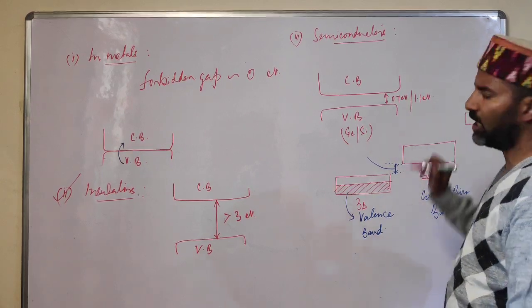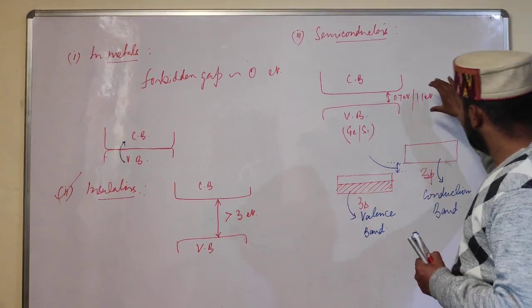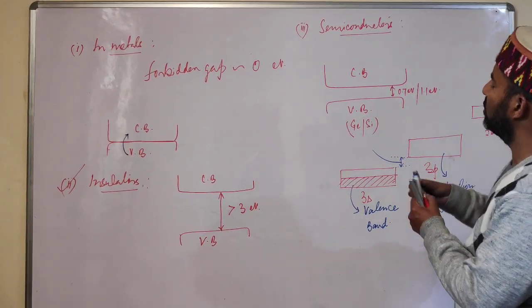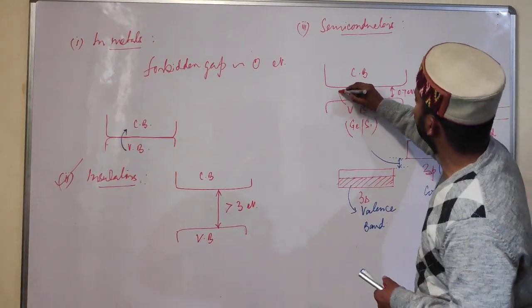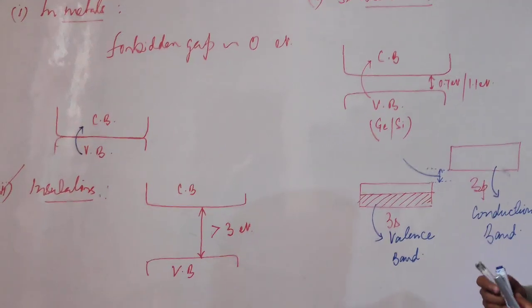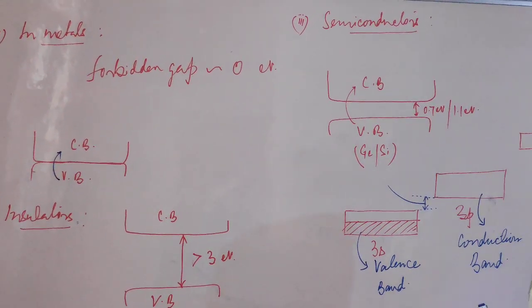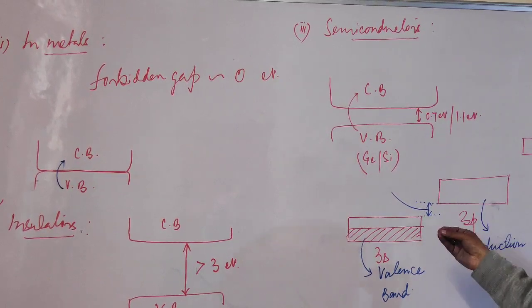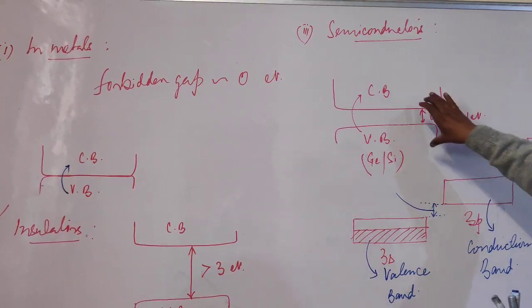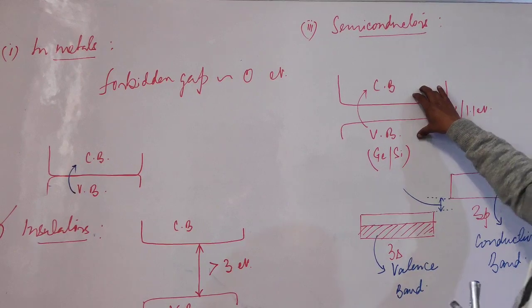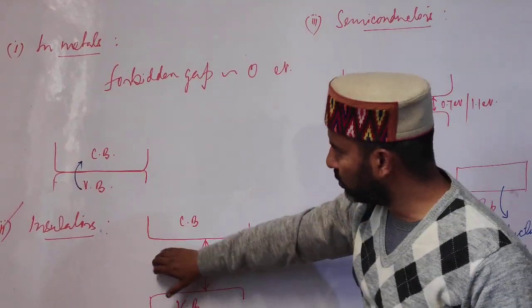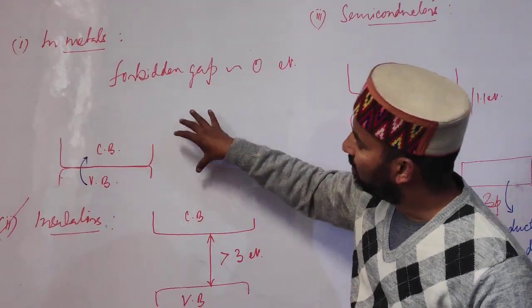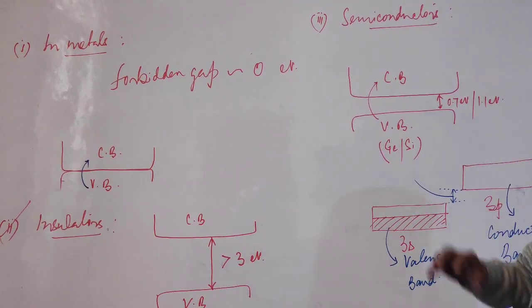But still this energy gap is not that large. So some electrons can move, not all, from the valence band to the conduction band, and therefore these solids also have some electrical conductivity, but it is intermediate between those of insulators and metallic conductors.